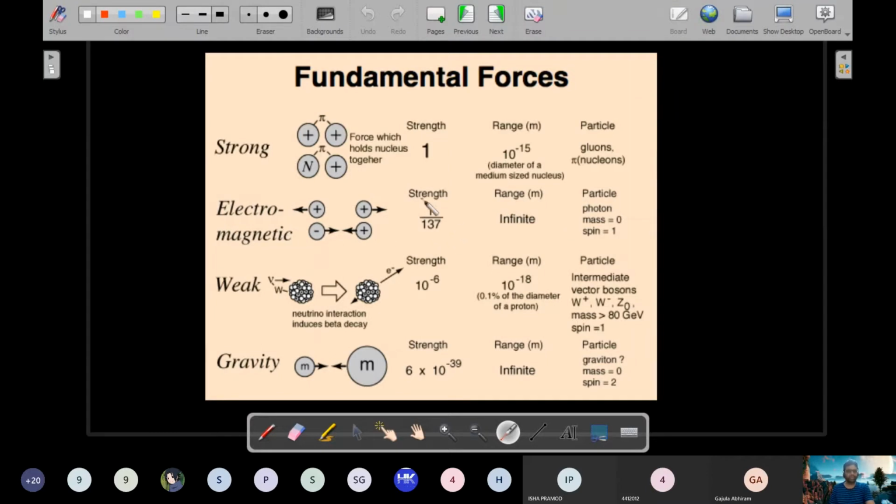Okay, right. And the strength compared to this would be 1 by 137. So 1 by 137 is the value of the strength in comparison to the strong nuclear force, about 100 times weaker, you could say.